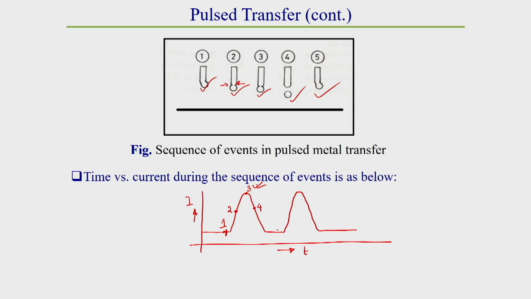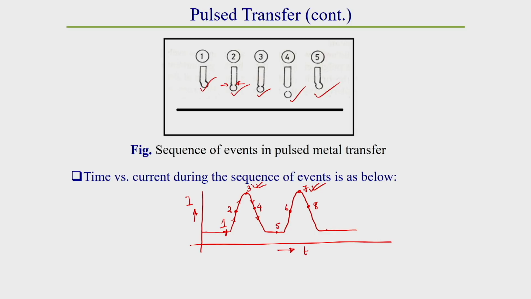Here again the current decreases and goes to what is called the background current. The next droplet starts, but here drop transfer does not take place. After that again there will be point 6, again 7, that is the peak current. Here again the drop transfer takes place, and after that immediately point 4 comes, when the drop is transferring from electrode to workpiece. Sorry, not 4, this is 8, and subsequently the next drop transfer starts, and the next cycle starts from here.